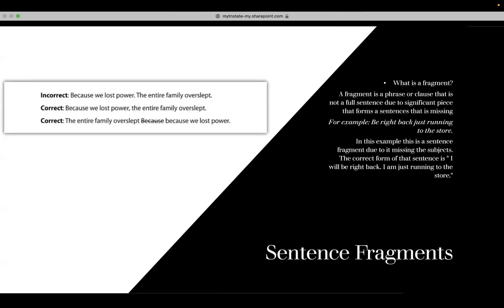In correction 2, the sentence states, the entire family overslept because we lost power. In correction 2, the sentence is reframed. It is now being based off of an independent clause joined by a dependent clause, which in this case does not need a comma or a period to separate the two. And that is what a sentence fragment is.